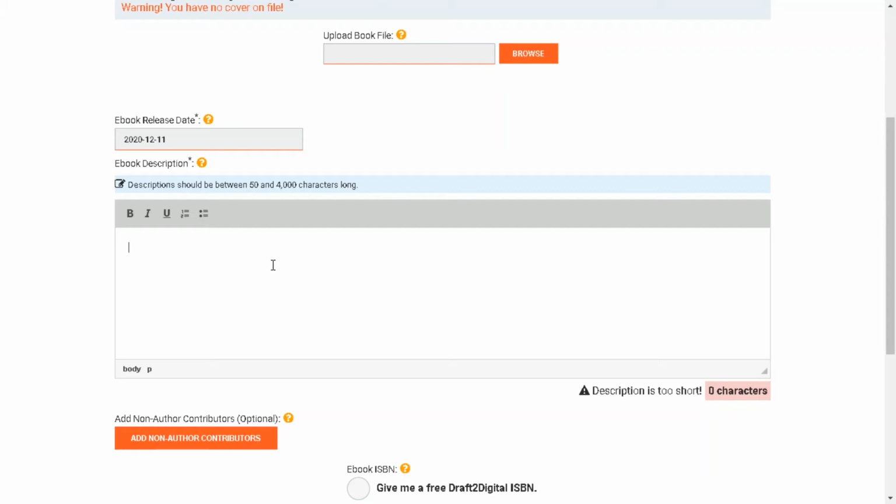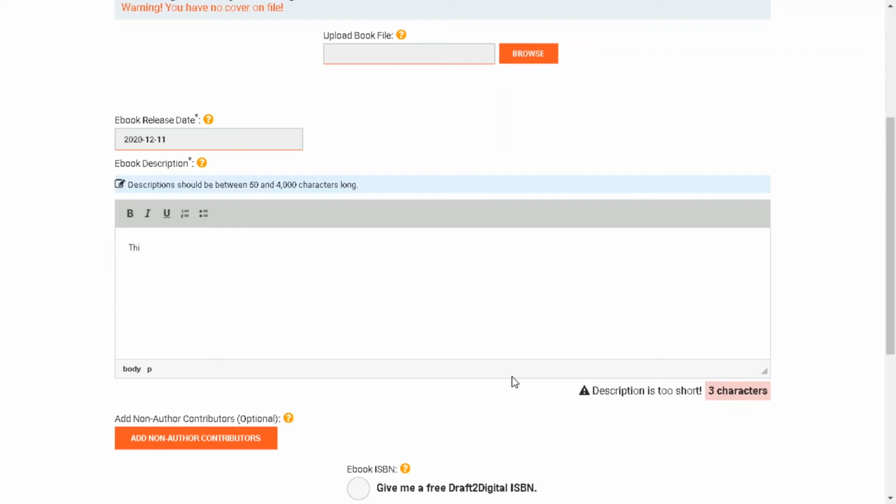You can write whatever you want here. The perfect thing about Draft2Digital is that you can actually customize the formatting right here in this very box. So unlike Amazon where you have to go to another website and get the HTML, or if you know HTML you have to code it in right in the box, you can actually do the formatting here. So for now we'll just write a sentence because we want to continue. It has to be a minimum of a certain amount of characters. I think it's like 150.